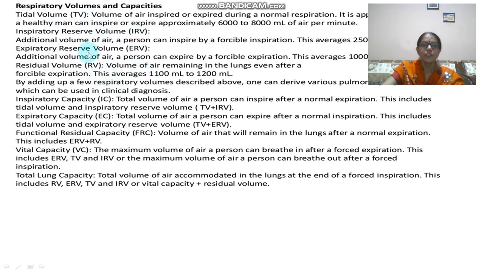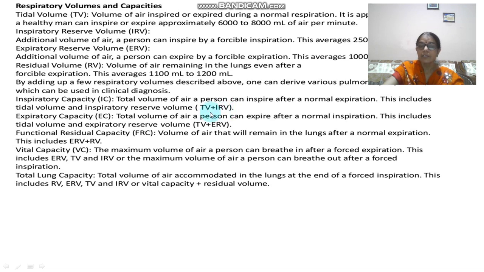Now depending on these four, we can count some other volumes also. Now you can see the first one is the inspiratory capacity. So inspiratory capacity is dependent on the tidal volume, that is the 500 ml. You can see the formula. You can calculate the inspiratory capacity by adding TV and IRV.